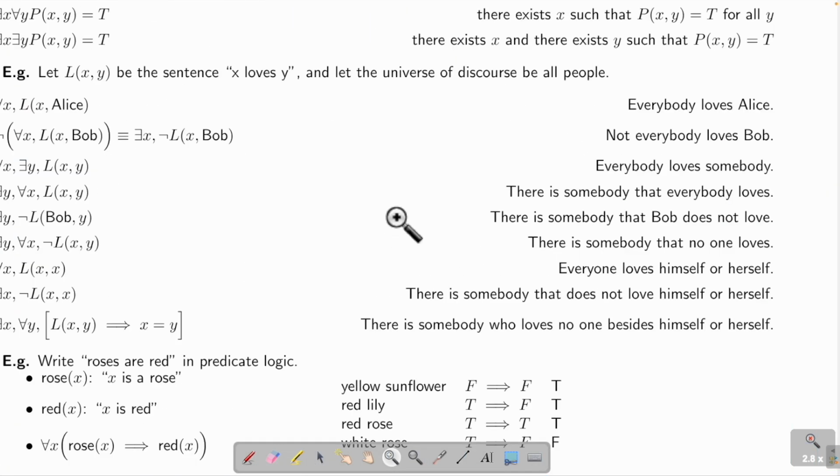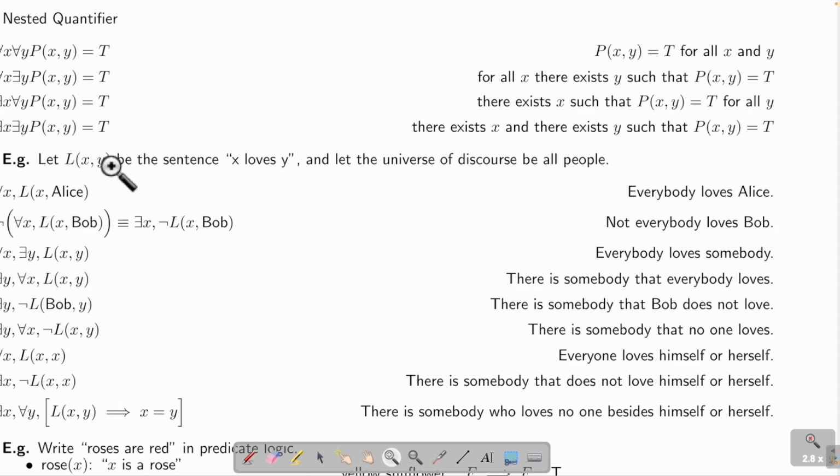Okay. Here are more. I will skip this. Look at this. Let's say L(X,Y), this is a binary operator. So now I connect two things. It means X loves Y. And let the universe of discourse be all people, which is what we are talking about. So for all X, L(X,Ellis) means everybody loves Ellis. And then this one is a very long one. So negation of for all X, L(X,Bob). So this bracket part is the same as the earlier part. I just replace Ellis by Bob, right? Now I have a negation and I get this. So what does that mean? This part is like not everybody loves Bob. That means there exists somebody who does not like Bob.